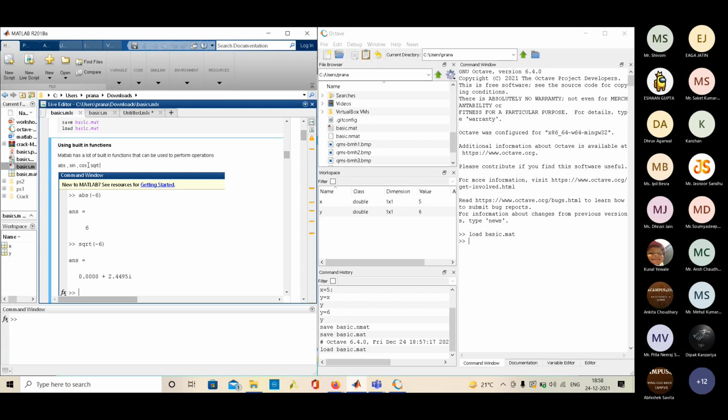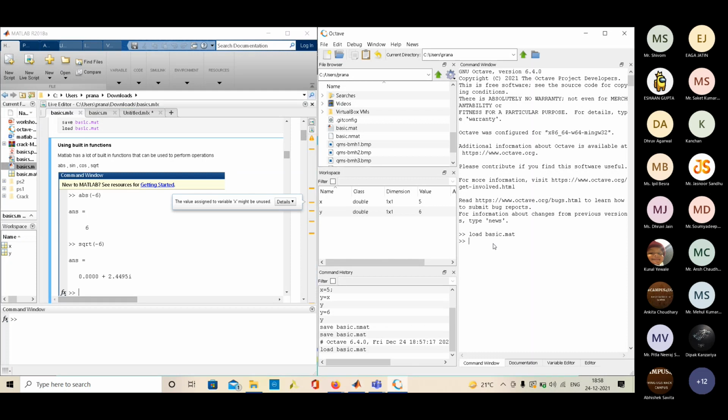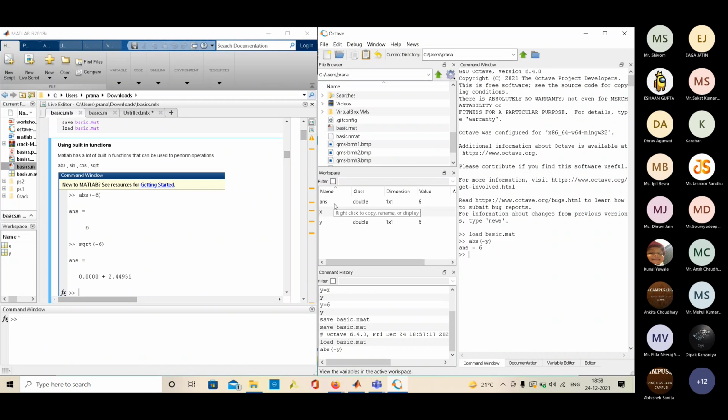One is absolute, sine, cos, square root. These are some basic functions. So how we run them is by simply writing ABS, then whatever variable you have, or let's write minus y. So this command is executed and the answer is returned. You might see that a new variable, answer, is created in the workspace. If you don't specify a variable as output, then it will be assigned to answer. MATLAB creates this variable by default, so don't use this name to make variables.